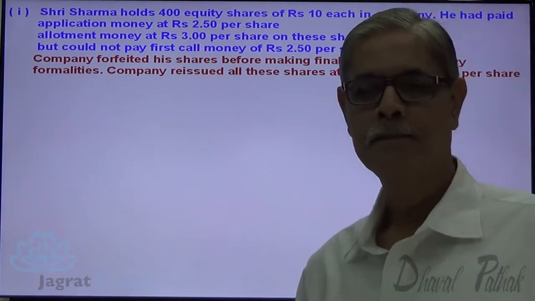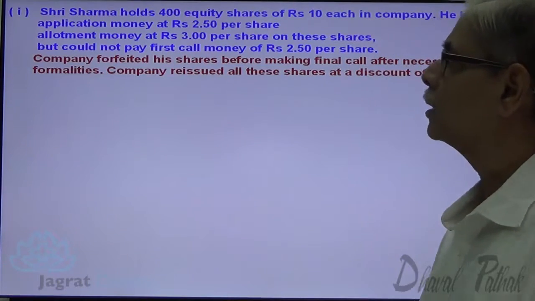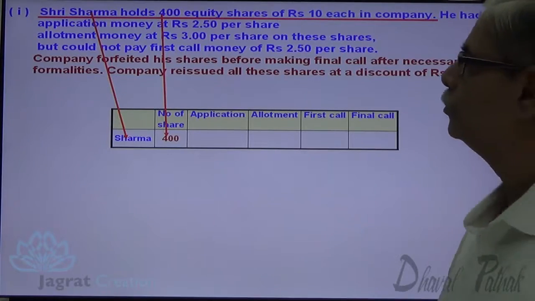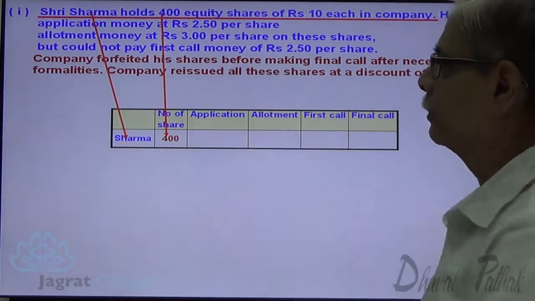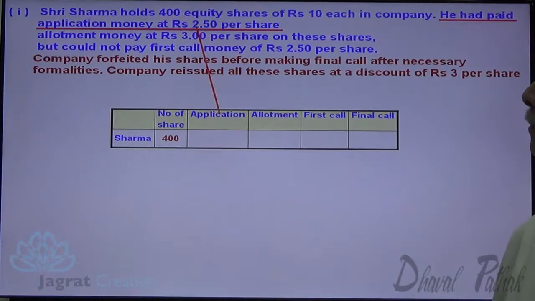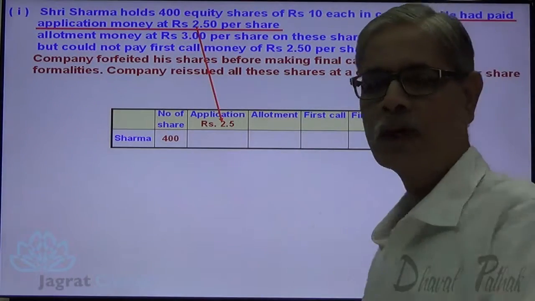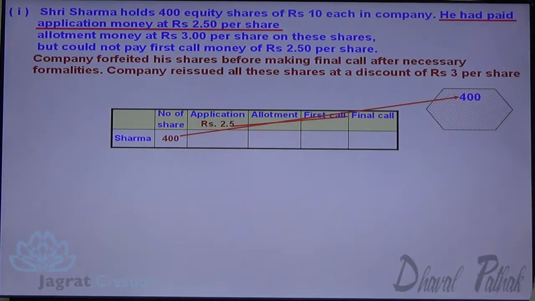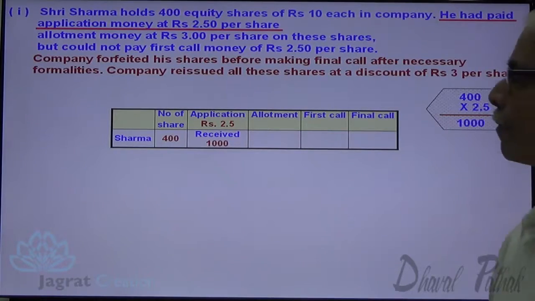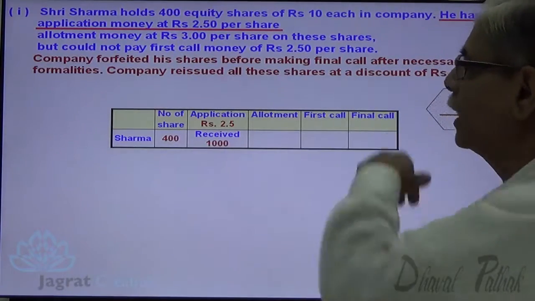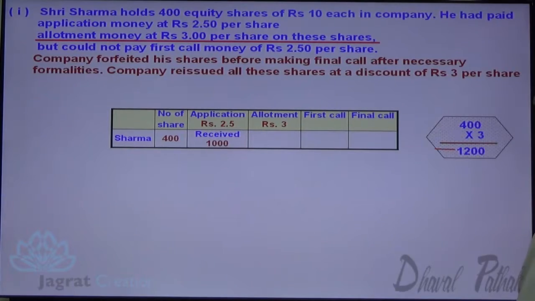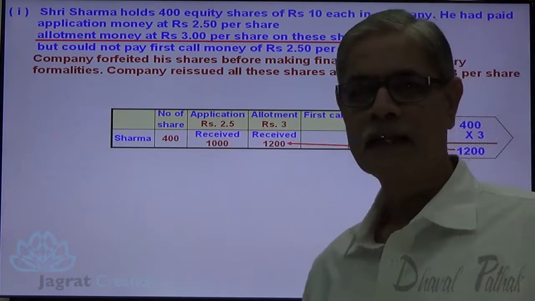This is the first sum. Sharma holds 400 shares. He has paid application money 2.5 per share. So 2.5 on 400 shares is being received, that is a capital receipt. Allotment money 3 per share is also paid. So 400 into 3. This is the capital that has been received.